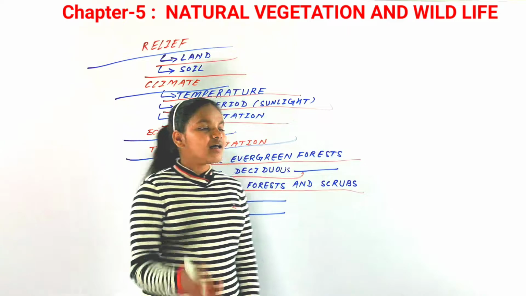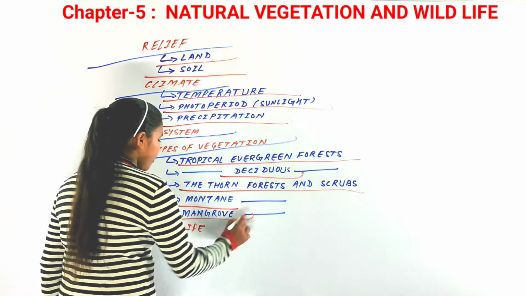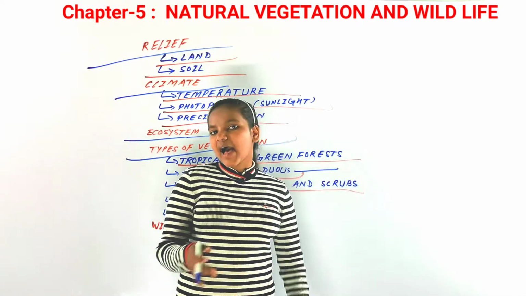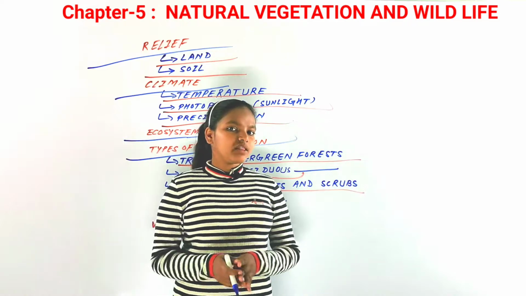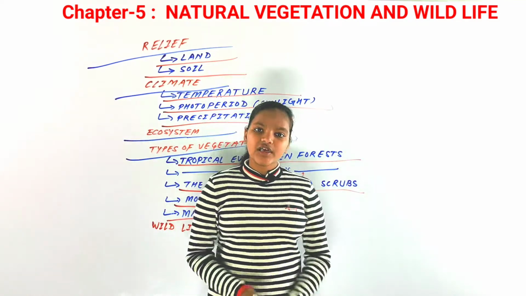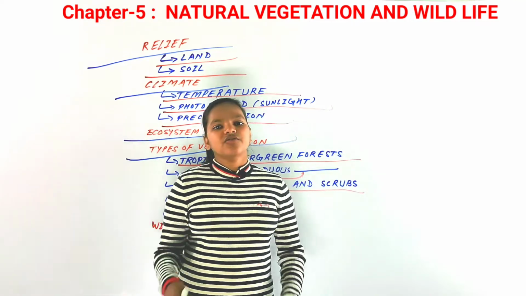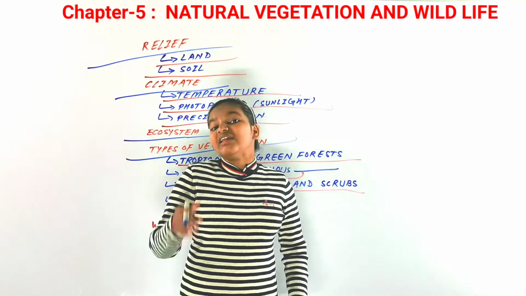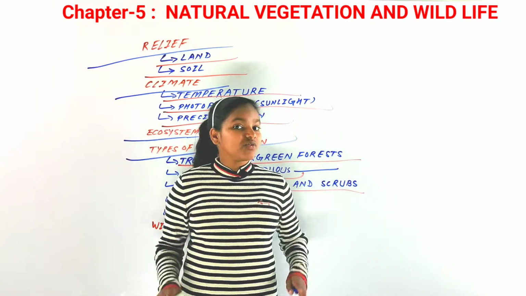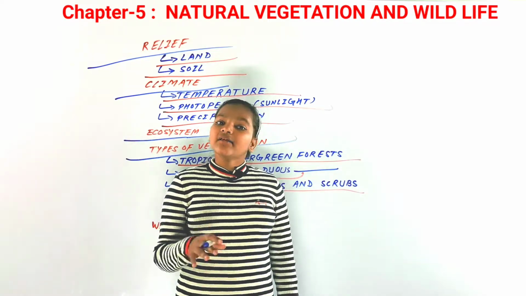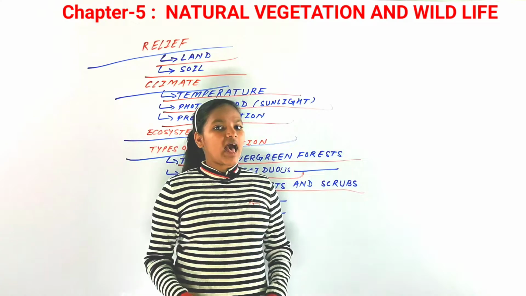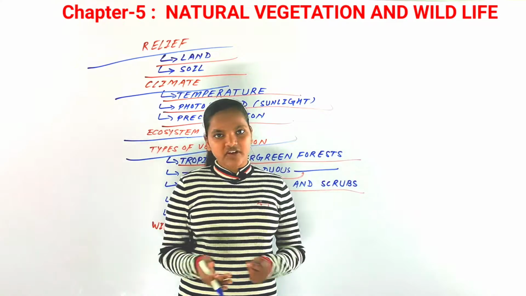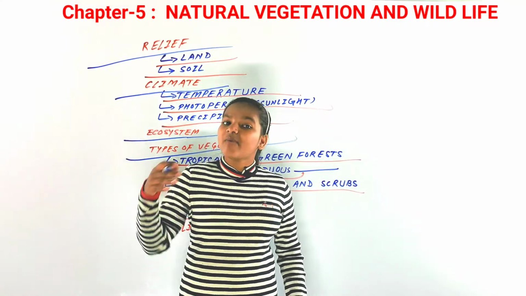Now the last forest found in India is the mangrove forest. The mangrove forest is the last typical forest found in India. Mangrove forests are found in the coastal areas influenced by the tides, so they are tidal forests. Their roots are very deep in the water, and in that area silt and mud accumulate, and that region becomes swampy and marshy. That is the situation of the mangrove forest.